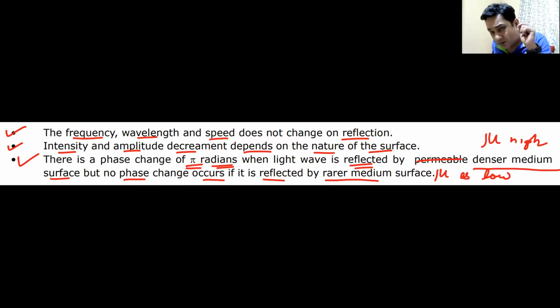Just now, for your information, just remember, if the light is reflected by a denser medium, so on one hand I have a rarer medium, this is the boundary between two mediums. Here is medium number 1, here is medium number 2, this is the rarer medium, this is the denser medium.